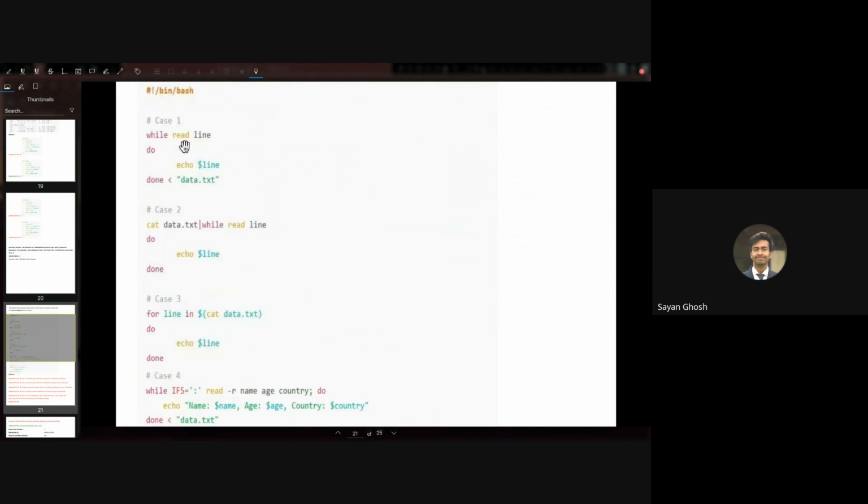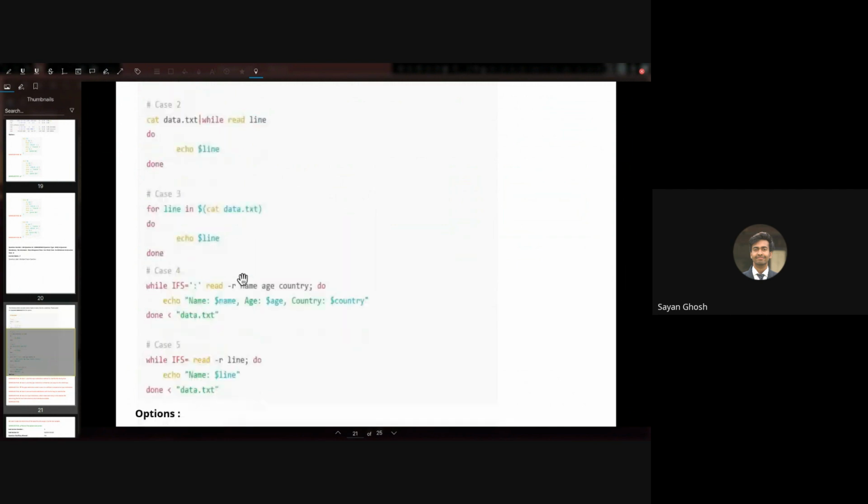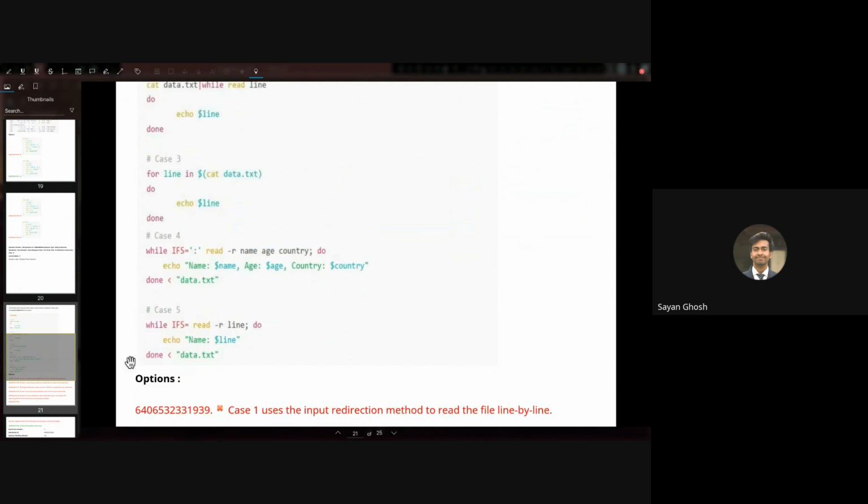And in the fifth one, what we are doing is while IFS is nothing or blank, read -r line; do echo name is line; done < data.txt. So the first one and the second one are reading the lines correctly. The third one is going over word by word. The fourth one is also reading line by line, but we are also splitting that line based on the colons. So if the line has 3 columns separated by colons, name, age, country, then we are getting them in 3 separate variables, and for each line we print name is name, age is age, country is country. And in the last one, what will be the output if IFS is empty? So it will separate it by space. Name, colon, and the whole line.